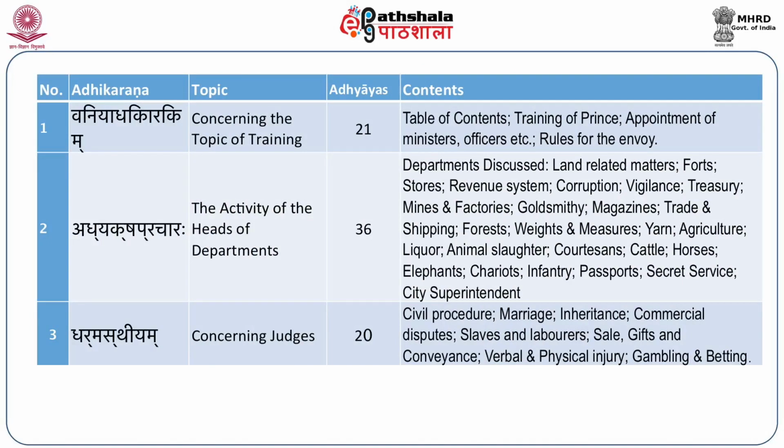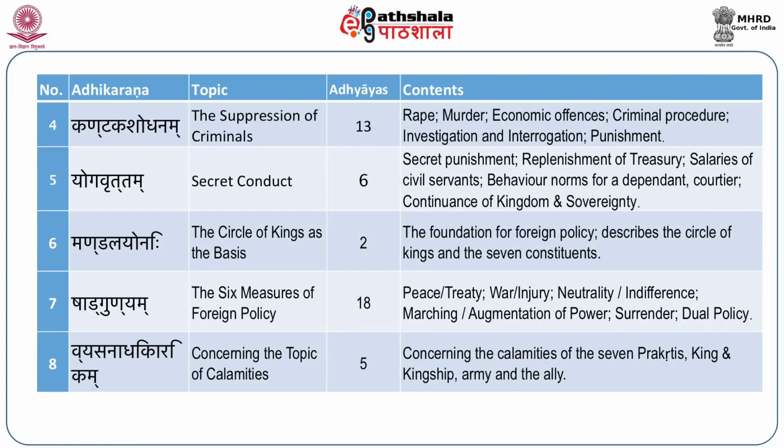The 15 adhikaranas deal with: first, the training of the prince; second, the activity of heads of departments; third, the one concerning judges; fourth, suppression of criminals; and fifth, the one dealing with secret conduct, that is of spies, etc. These 5 together form the first part, which is the administration or public administration. The second part starts with the mandala theory, wherein the circle of kings as the basis is given in the 6th adhikarana. Then the Shadgunyam or 6 measures of foreign policy are covered.